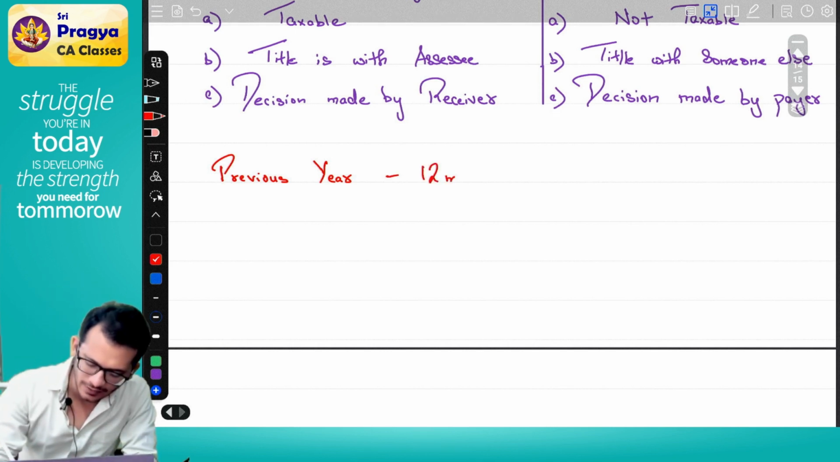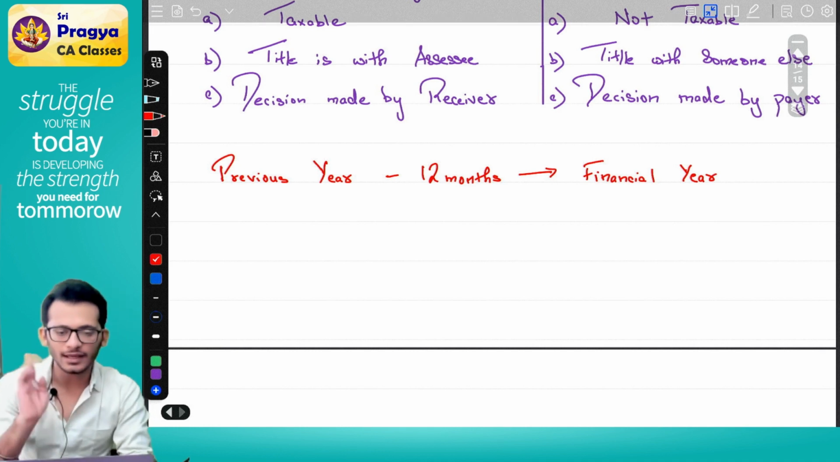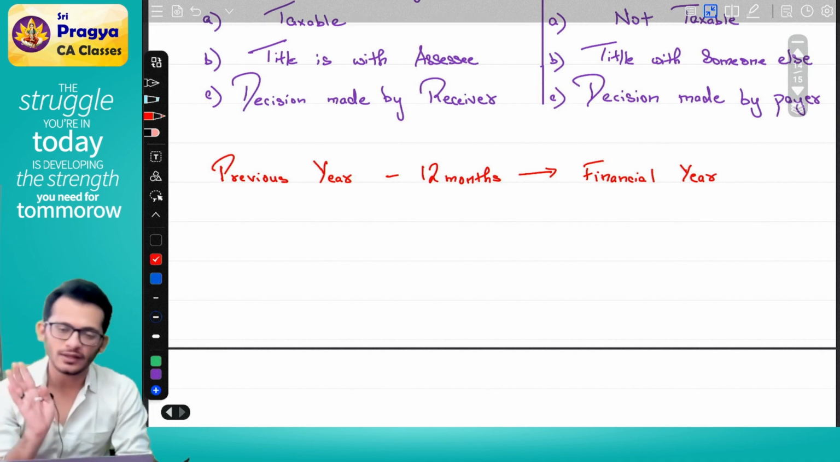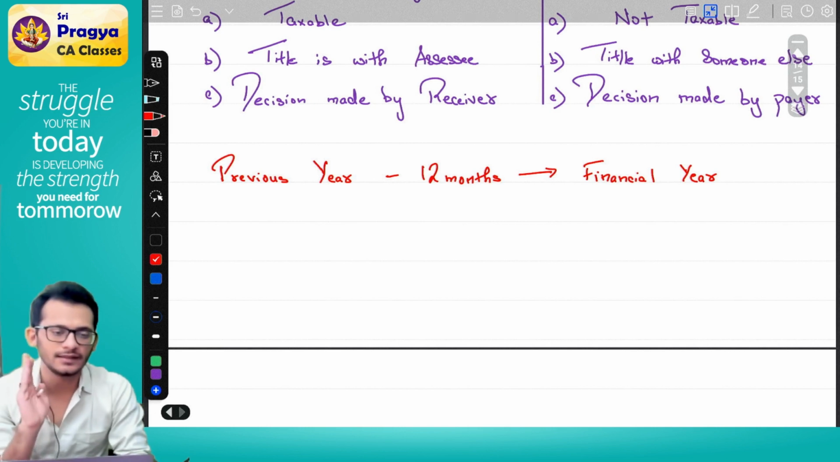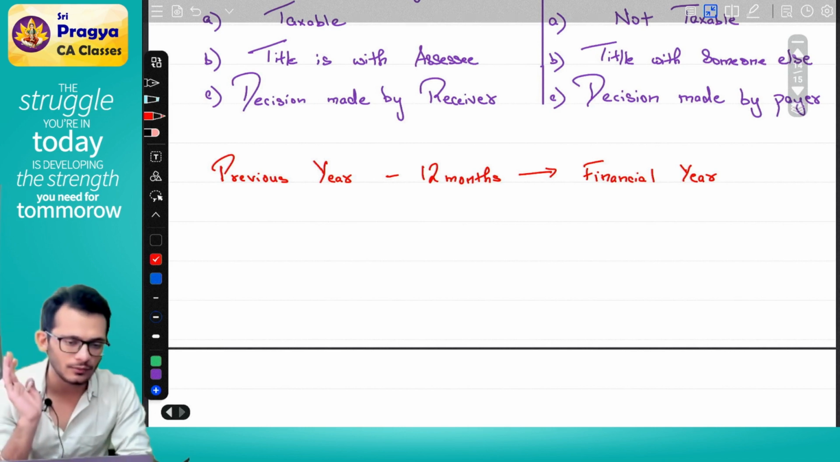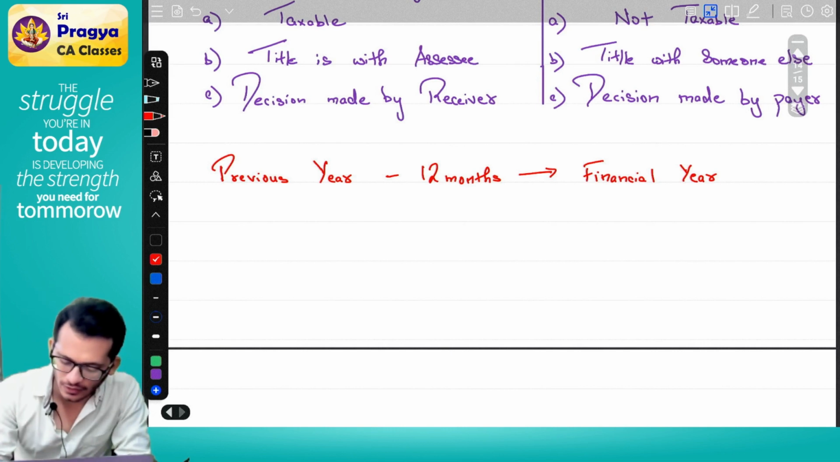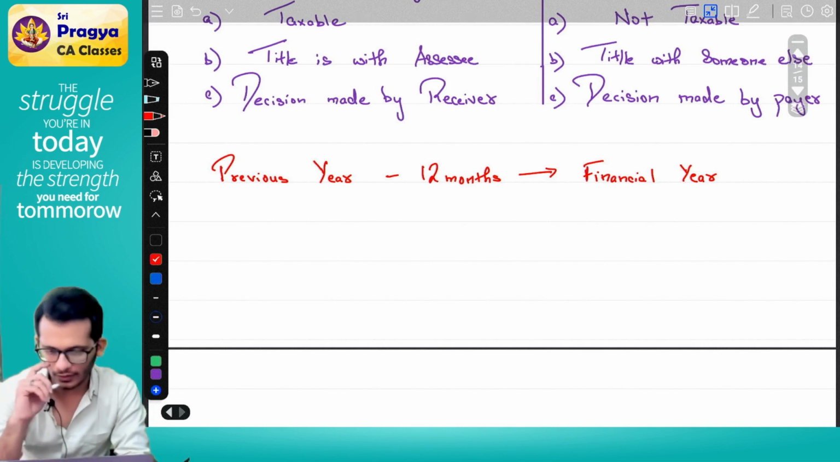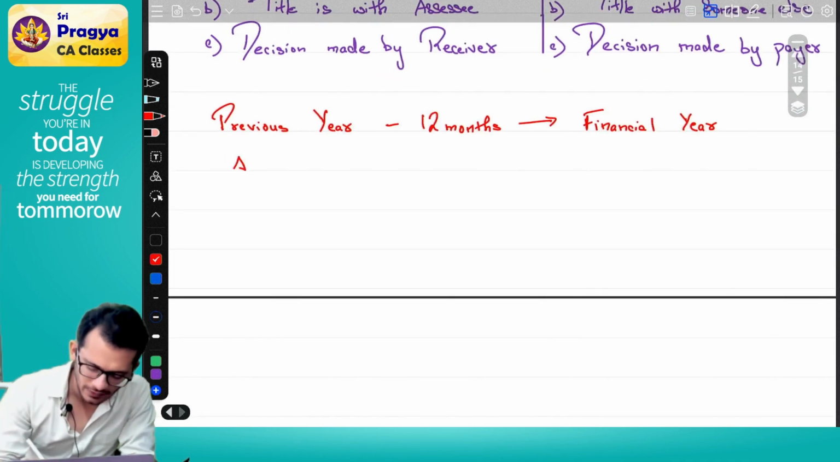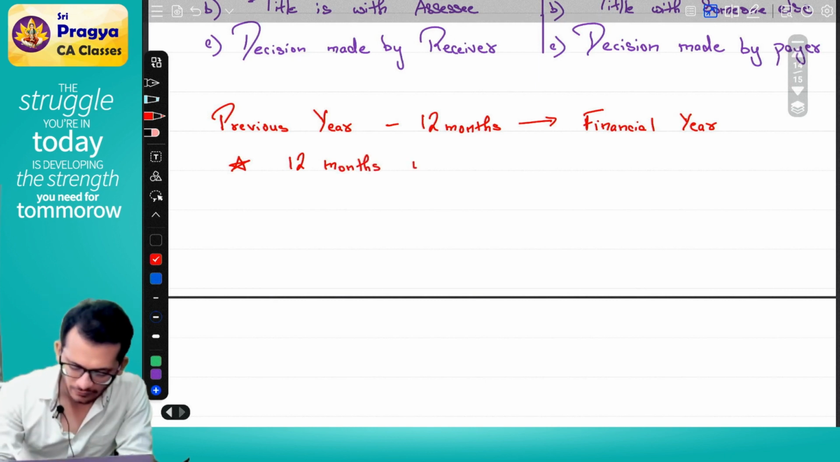Therefore income tax said we will recognize the concept of financial year. In simple words, take a cutoff of 12 months of a financial year, and in that financial year, whatever you earn as income, on that I want tax. So they said, we will use this word called previous year. In simple words, previous year is a period of 12 months in financial year terms.